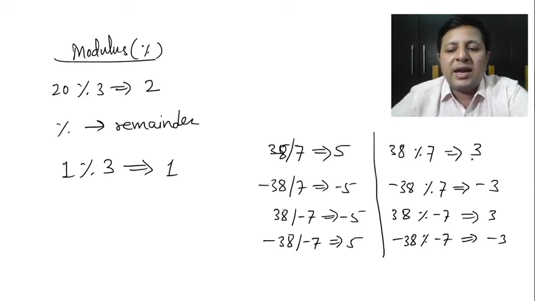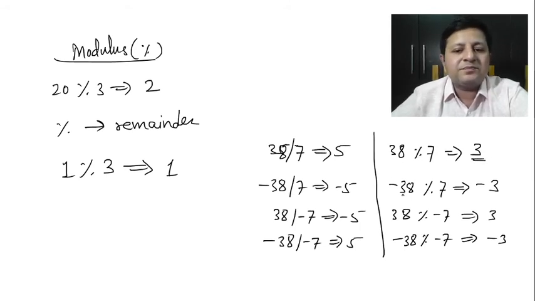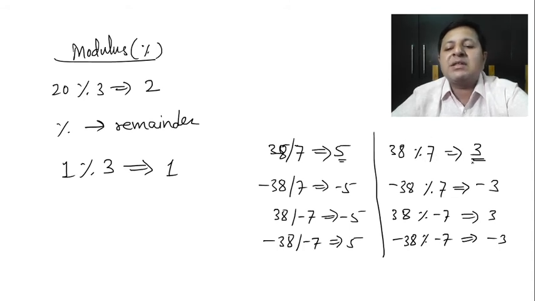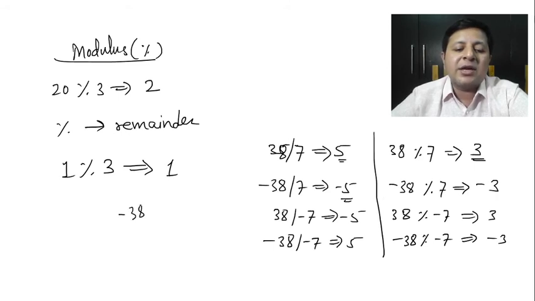So how did you get this 3 answer? The same you have to apply here. See, 38 mod 7, the quotient was 5. So you multiply back, 7 5s are 35. 38 minus 35 is the remainder, that is 3. So apply the same thing. Minus 38 mod 7: when I do the division, the quotient is going to be minus 5. So you multiply back, 5 7s are 35, but there is minus 5, so minus 35. And minus 38 minus minus 35 will be minus 3. That's how you get it.